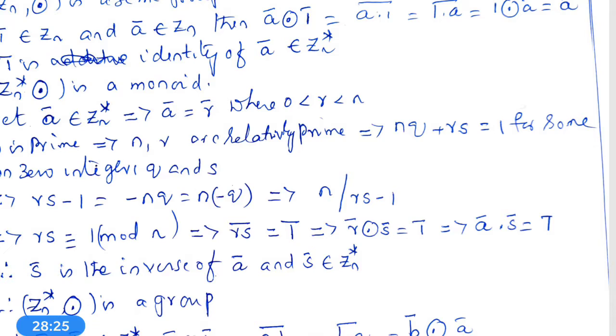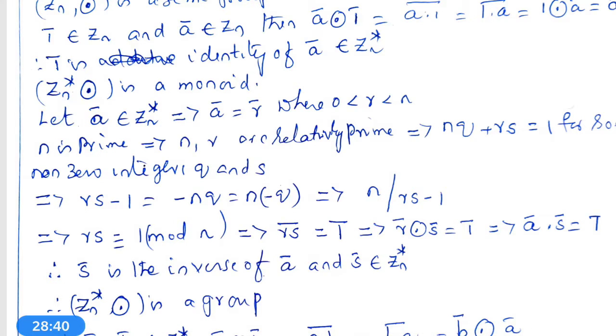This is the property of relatively prime numbers. If two numbers are relatively prime, the GCD of the two numbers is equal to 1. The greatest common divisor of the two numbers must be 1. In that case, nq plus rs is equal to 1 for some non-zero integers q, s.